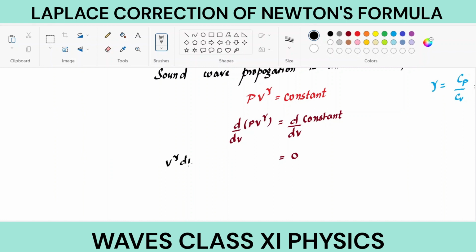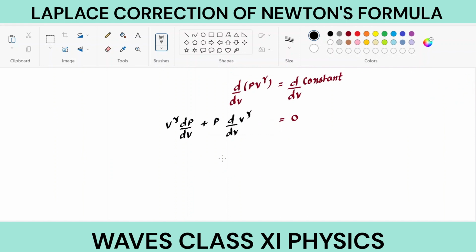We differentiate the pressure first, plus P as it is times d by dV of V to the power gamma. Differentiation of V to the power gamma will be gamma V to the power gamma minus 1. So we are left with V to the power gamma dP by dV plus P gamma V to the power gamma minus 1 equals 0.